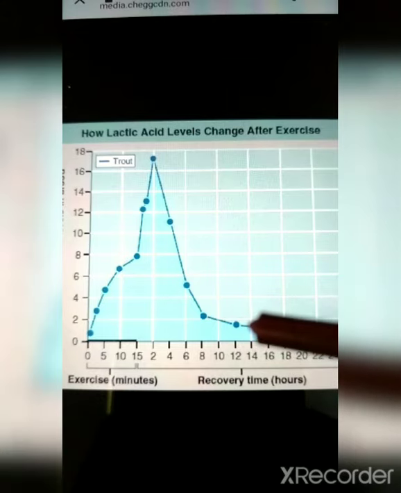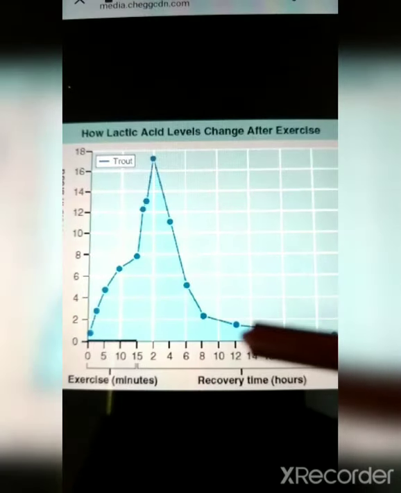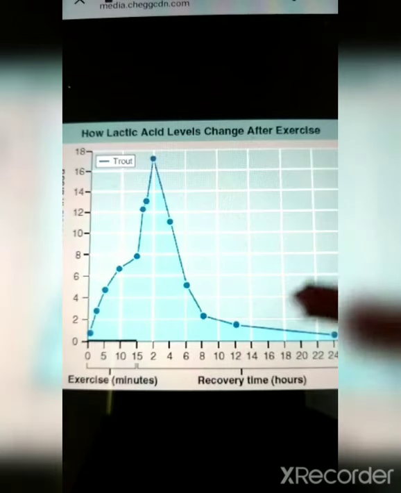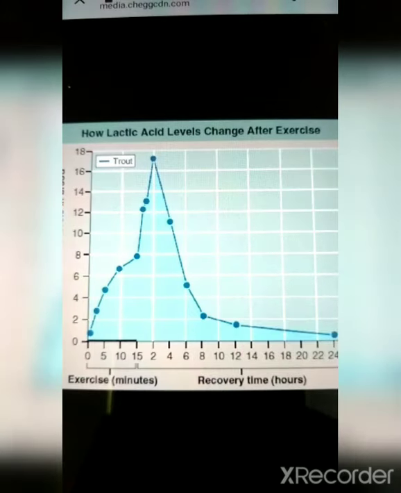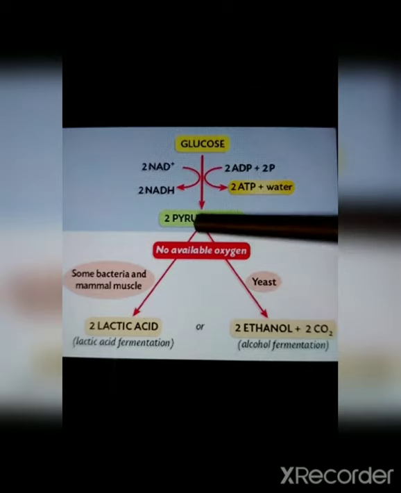So the pain which the person has, he will be experiencing during this period. After that, the pain will subside because of the decrease in the lactic acid in his blood. There are two things happening in this. One is the absence of oxygen.